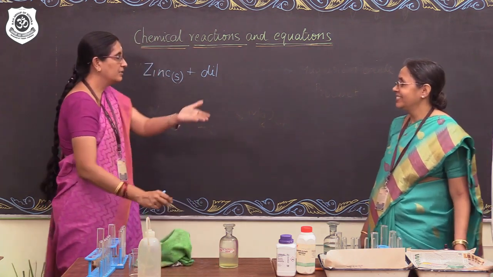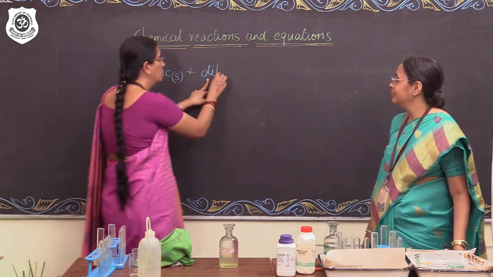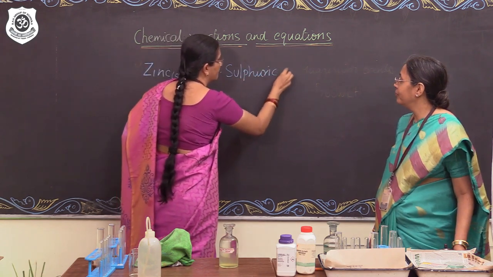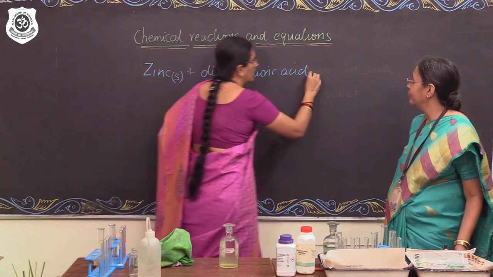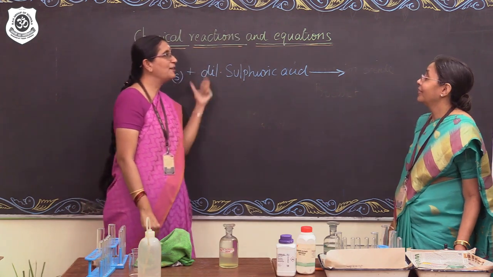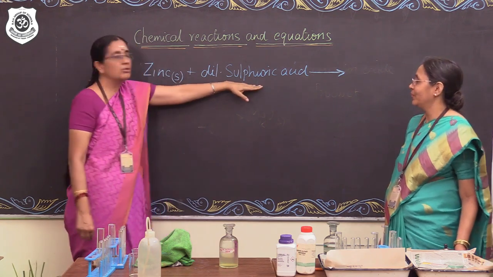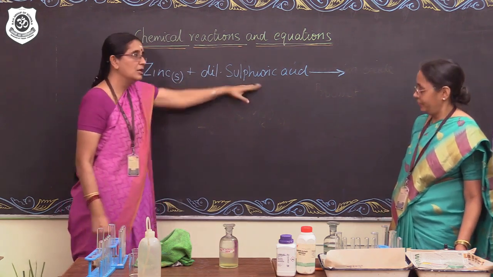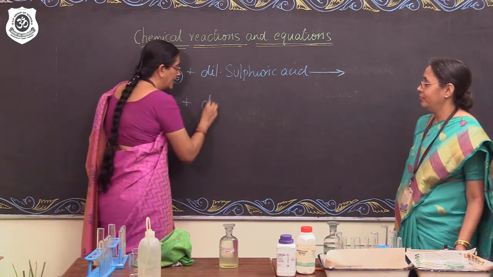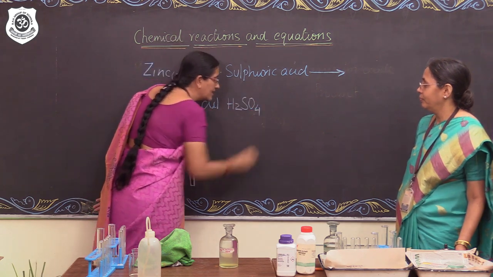Ma'am, let's translate the reaction that you just did in the form of a worded equation. Zinc plus dilute sulfuric acid. So I have written, ma'am, I can write the products only if I know the formulae of this. So let me parallelly write the formulae also. Right. We also know sulfuric acid as hydrogen sulfate. So keeping that in mind, I write the symbol of zinc plus dilute hydrogen sulfate, which is commonly called sulfuric acid.